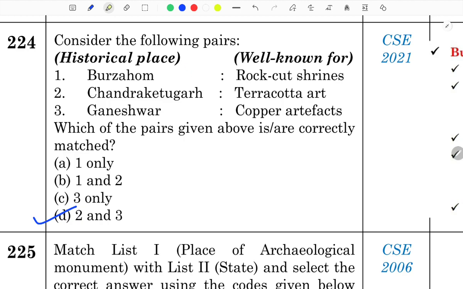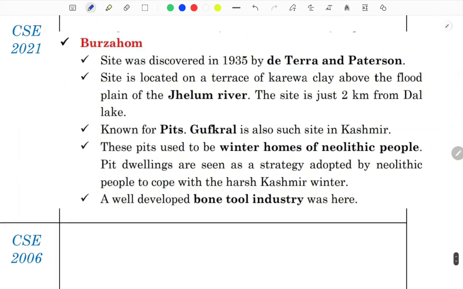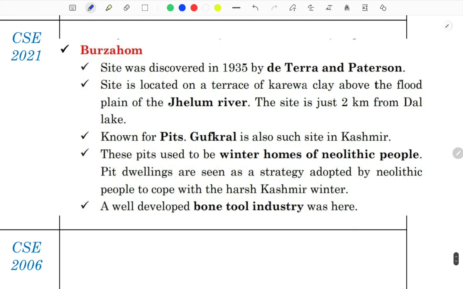Burzhom is incorrectly matched because Burzhom is well known for dwelling pits. Burzhom is not a rock cut shrine. Chandraketugarh, yes, known for terracotta art. Ganeshwar, yes, for copper artifacts. And you should focus on Burzhom and Budihal also. I think it's in chapter number 2 of your notes.